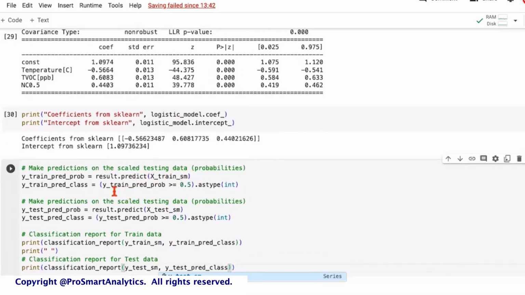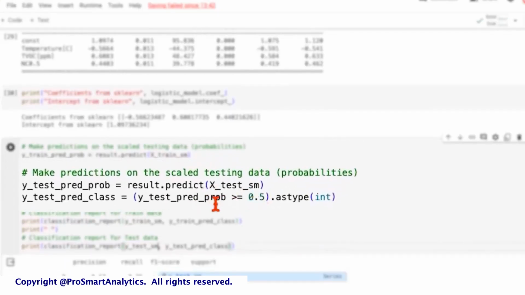So to convert the probability to the class, we compare it with the threshold of 0.5. If it's greater than or equal to 0.5, it's converted to a 1. Otherwise, it's converted to a 0. Similarly, for the test data, when we get an outcome which is greater than 0.5, that will be converted to 1. Else, that will remain a false, and that will be converted to a 0 by doing as type int.